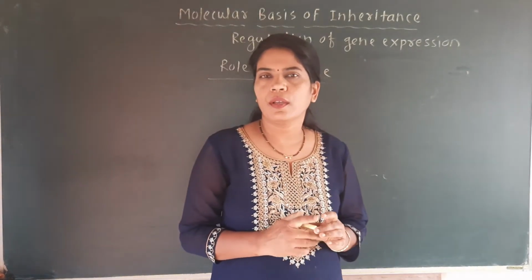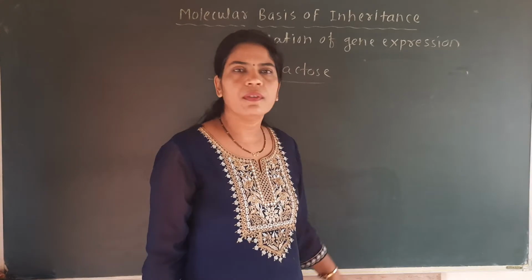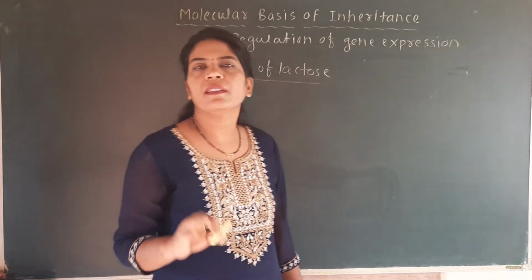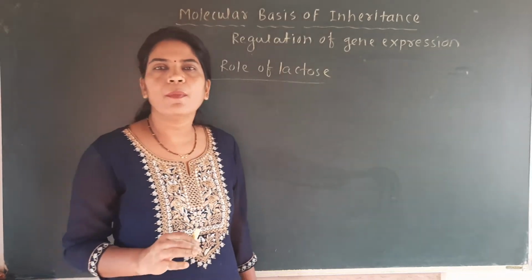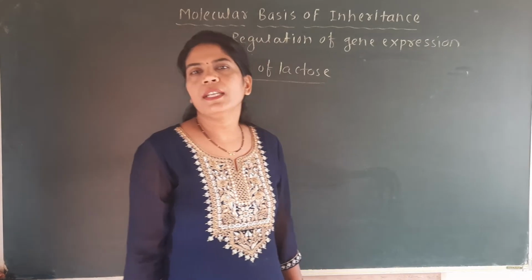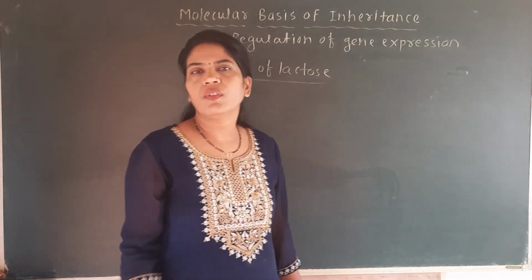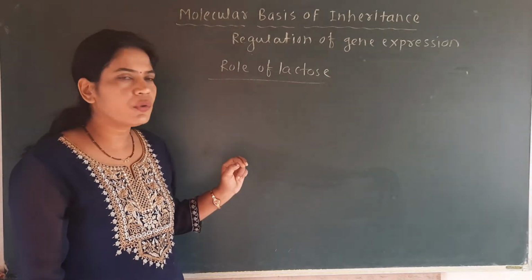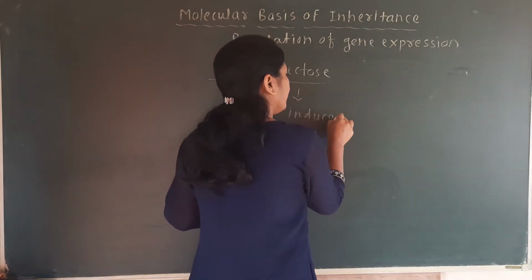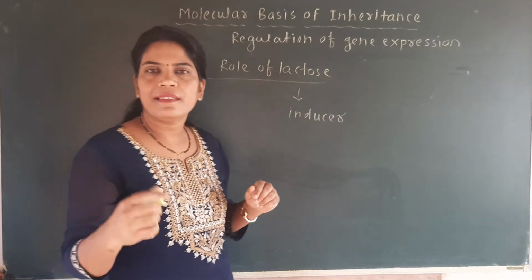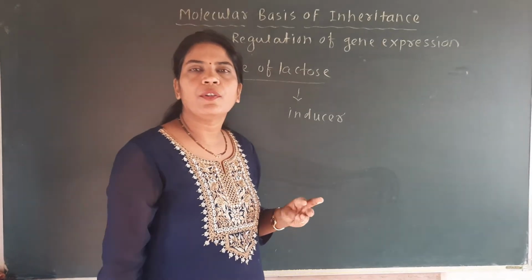Now the lactose sugar. Here we are going to revise the same point. The role of lactose: lactose is a sugar which is not generally present in the E. coli culture medium. Generally it has glucose as a source of energy, but Jacob and Monod provided lactose sugar to the E. coli culture, and they observed how the activity of genes gets switched on or off in the E. coli bacteria. So lactose sugar is a sugar which acts as an inducer. These are small molecules of lactose sugar present in the culture medium of the E. coli, in the cytoplasm of the E. coli.